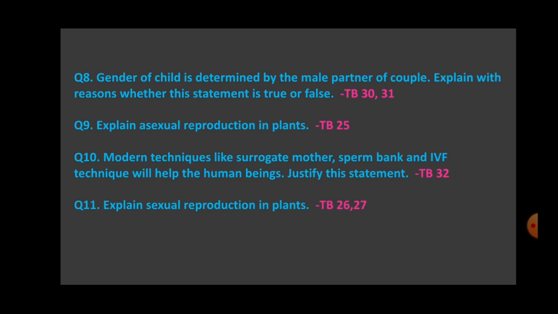11th question is explain sexual reproduction in plants. Now this is given on page number 26 and 27. Okay. So first you will give the reproductive parts of the plant, that is androecium, gynoecium, and then on page number 27, it's very clearly given, the double fertilization process you have to explain. Okay. So with this we finish with the question number 11.